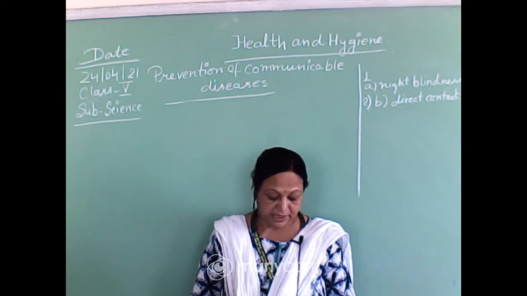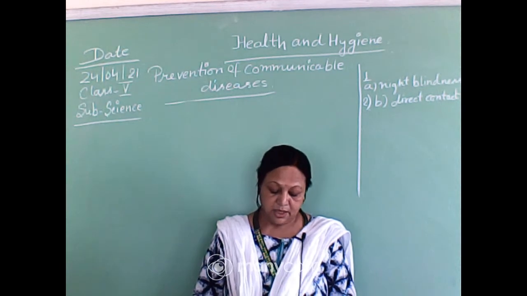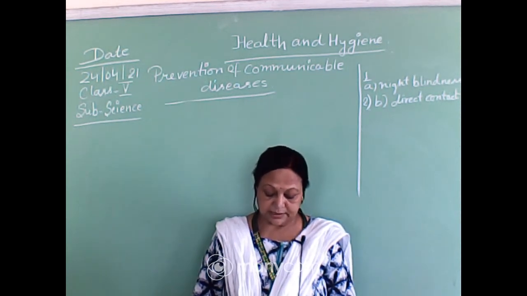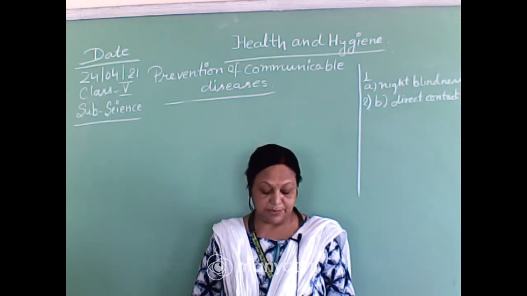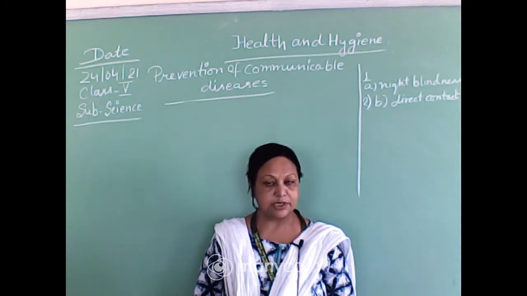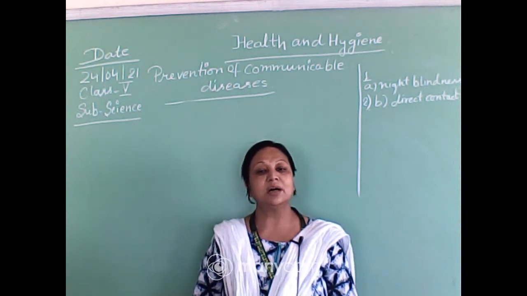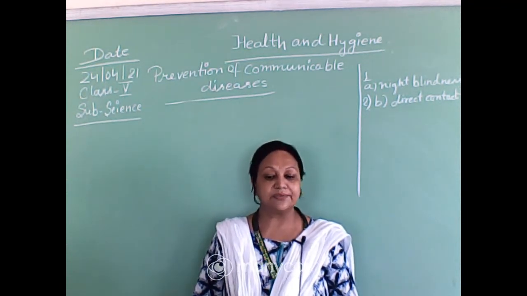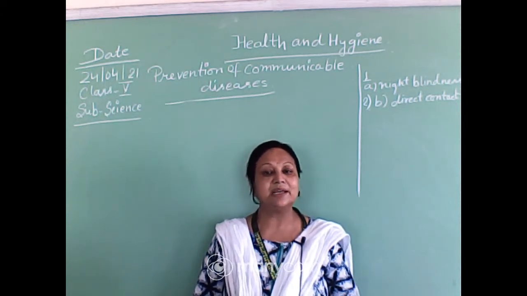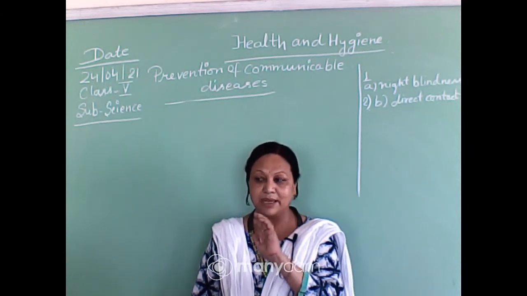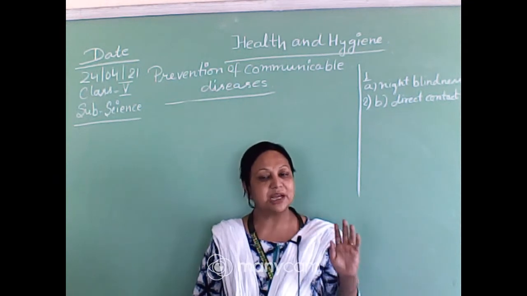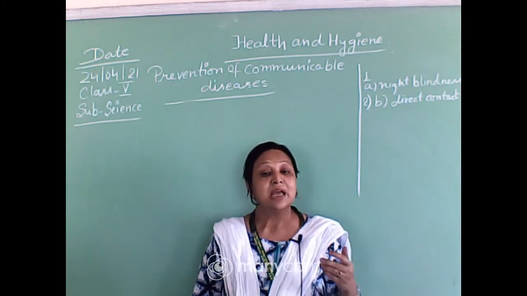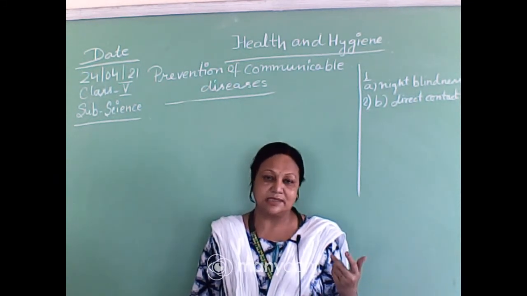Now next one is the surrounding should be neat and clean. Water should not be stagnant in the surrounding because it may become the breeding ground for mosquitoes and flies. So keeping ourselves clean doesn't only mean that I am cleaning my house, I am keeping my wardrobe, my shelves, my kitchen clean and the diseases will not enter inside our house.